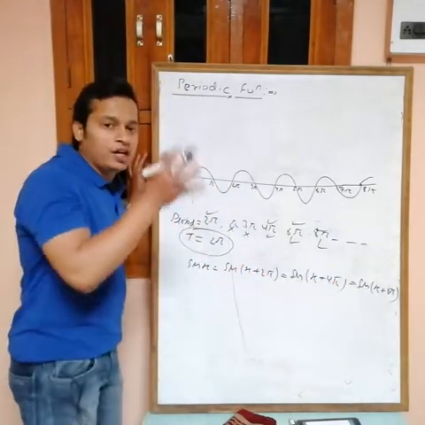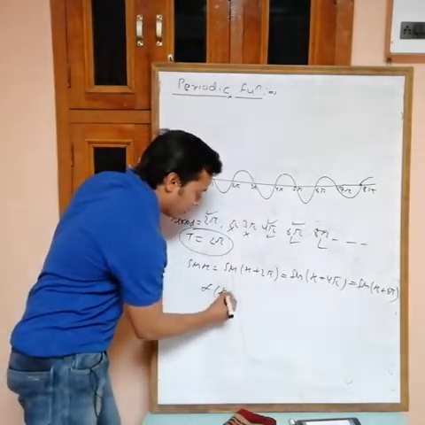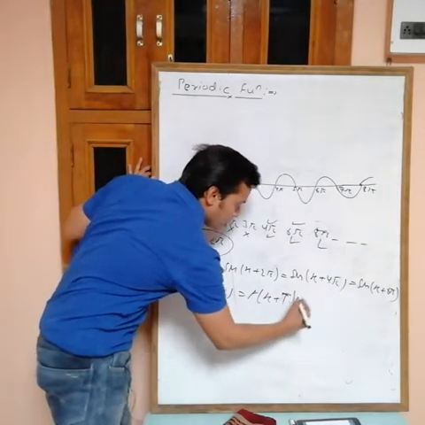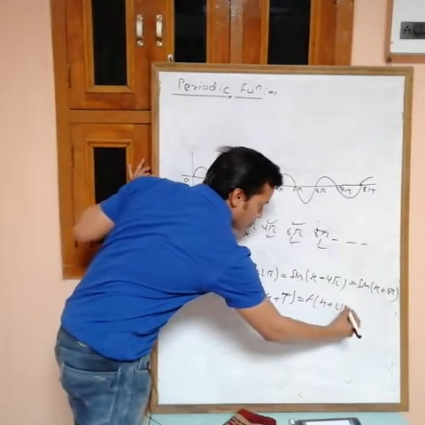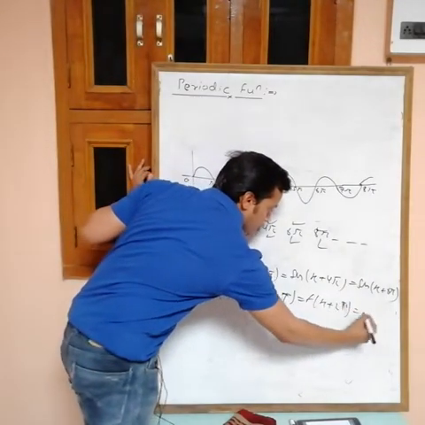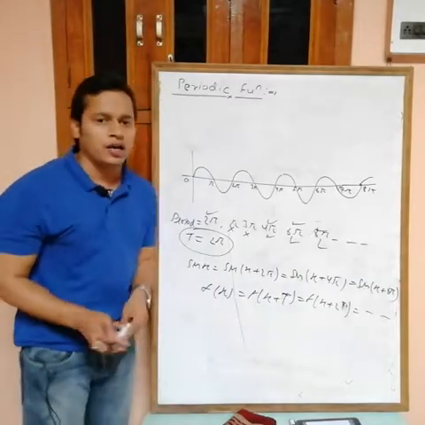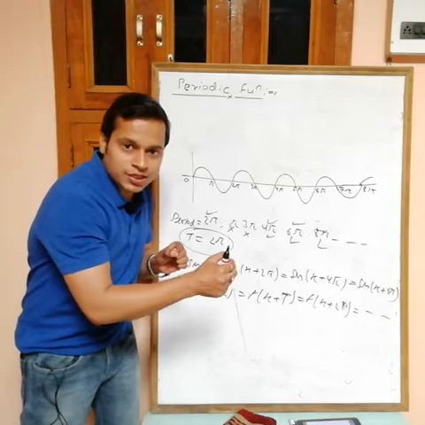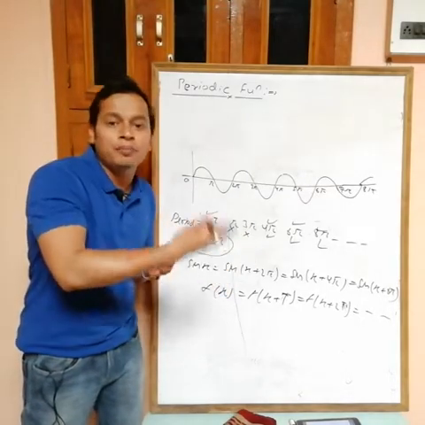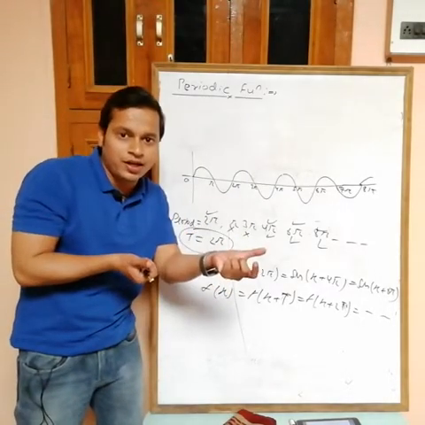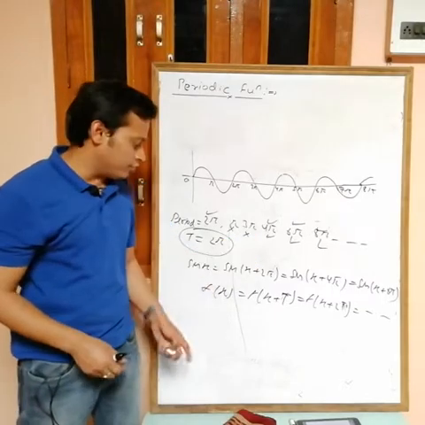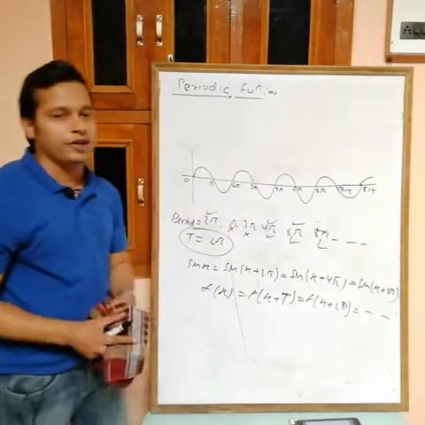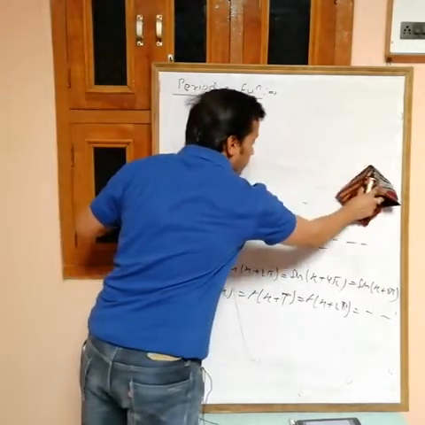So for any function, if t is the period, then f(x) is equal to f(x plus t), equal to f(x plus 2t), and so on. Now all these values are equal. Why? Because t is the period. If you increase the value of x by t, you will get a repeating value, the same value as at x. So f(x) is equal to f(x plus t), f(x plus 2t), where t is the period of this function. So the period is clear.